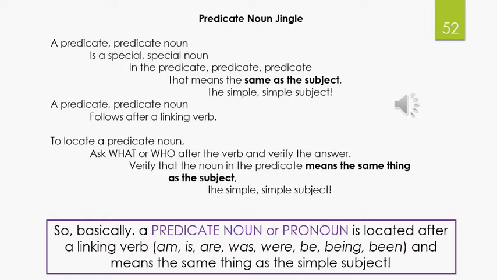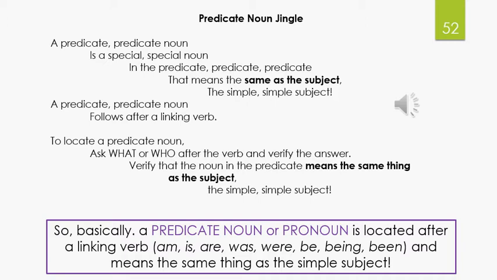A predicate noun is a special noun in the predicate that means the same as the subject, the simple subject. A predicate noun follows after a linking verb. To locate a predicate noun, ask what or who after the verb, and verify the answer. Verify that the noun in the predicate means the same thing as the subject, the simple subject.